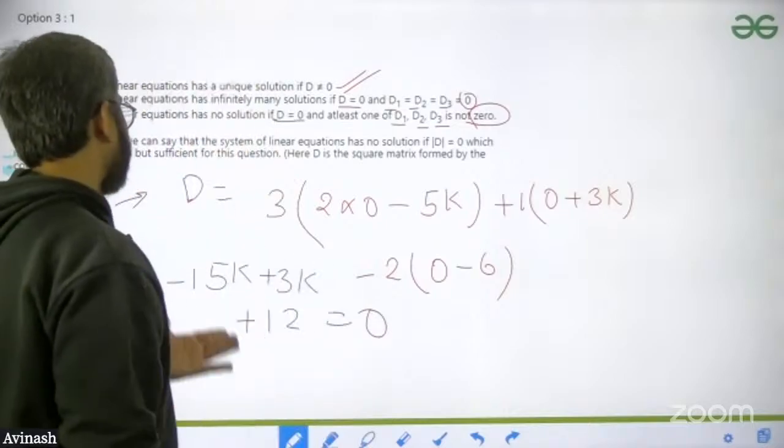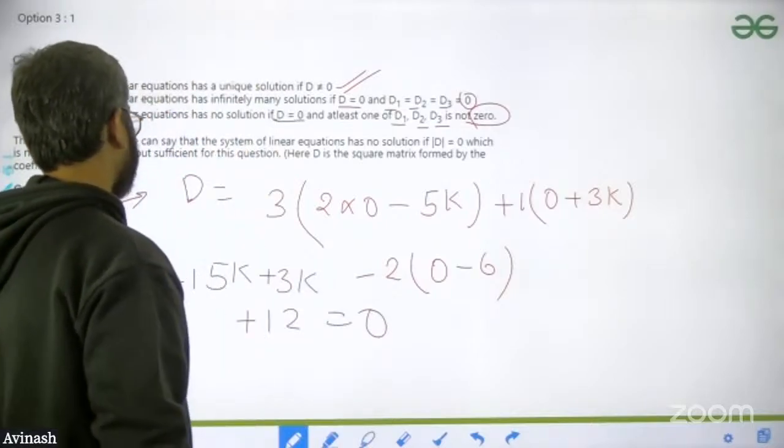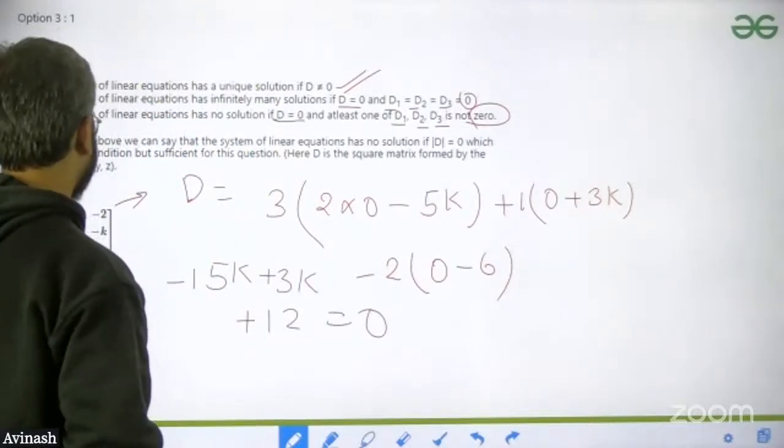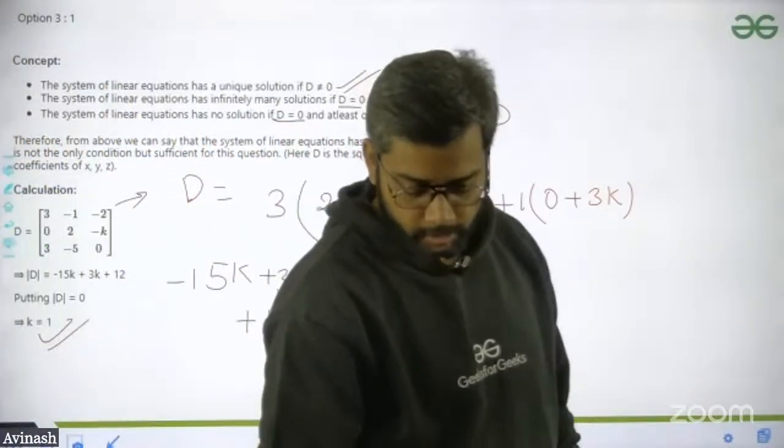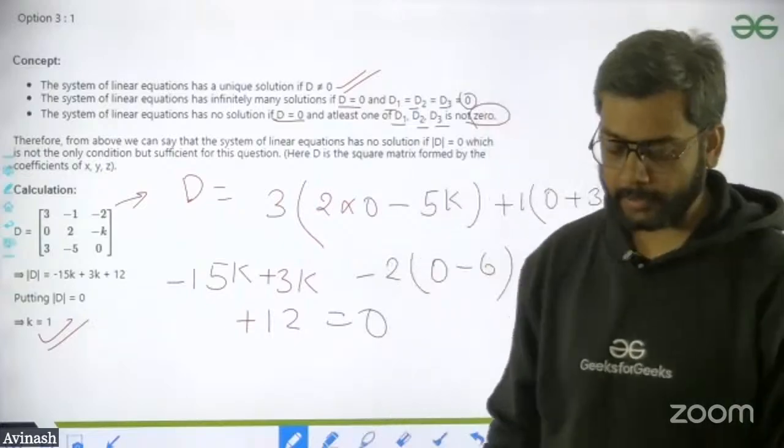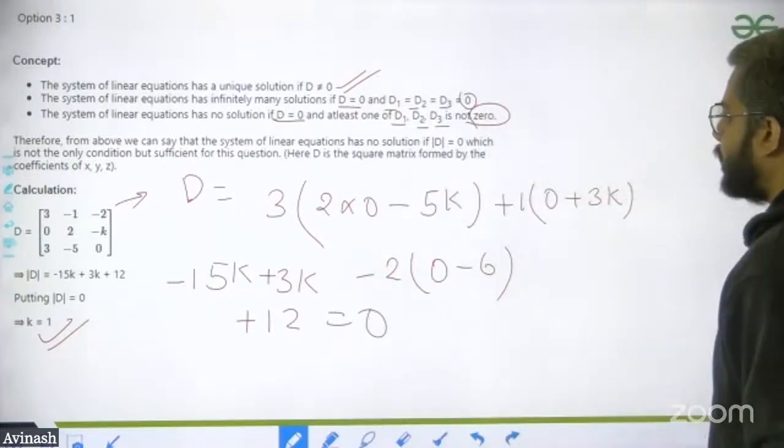From here, you can find the value of k. Okay, so I think the k value is coming as 1. So k is coming as 1. Simple equation. Tell me guys, how many of you are not able to understand? It's just a simple equation. K is not equal to 1. I'm telling you one thing.